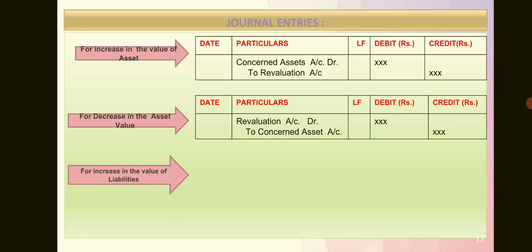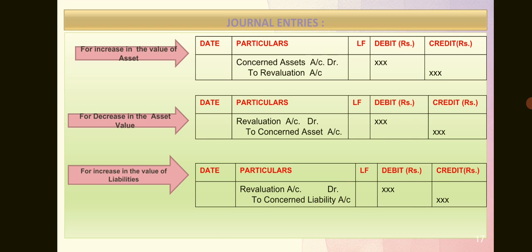Next, increase in the value of liability. Now liability increases. If liability increases, is it a profit or a loss for us? Clearly understood, it's a loss, right? So therefore we debit the revaluation account and credit the concerned liability. So when it comes to profit, blindly credit the revaluation account. When it comes to loss, blindly debit the revaluation account.